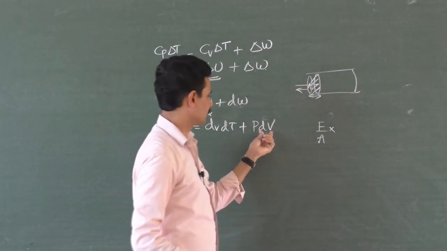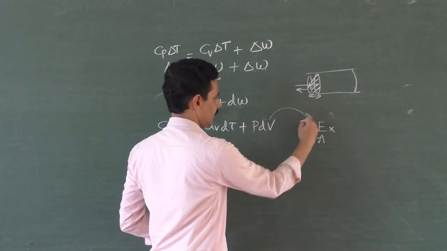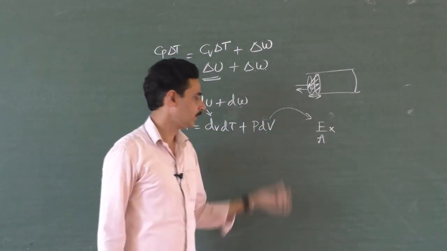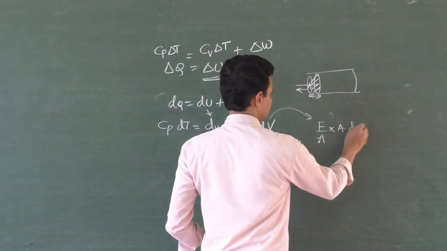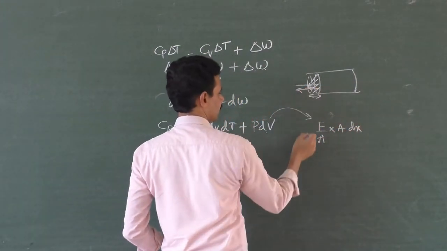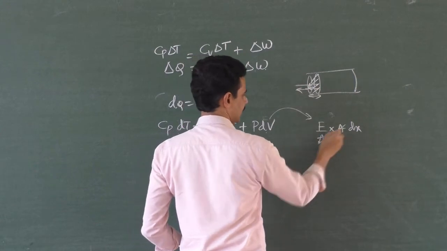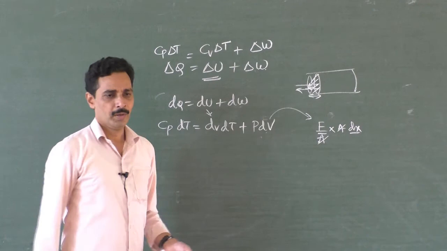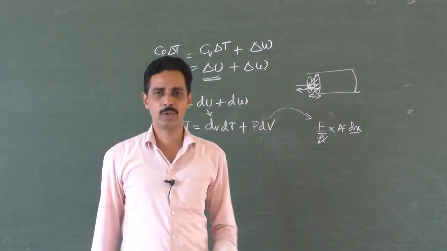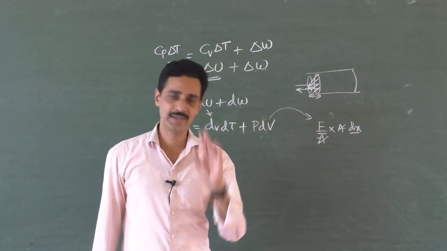Delta V. So pressure, I am writing this one, right? Pressure is force by area. What is dV? Change in volume: area of the piston into displacement. That is the change in volume. So the area gets cancelled. What is force into displacement? Work done, dW. So P into the change in volume, pressure into change in volume, is always work done.